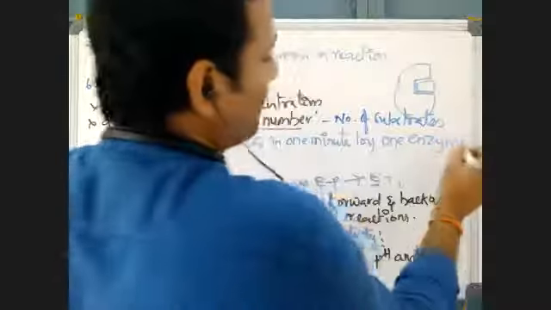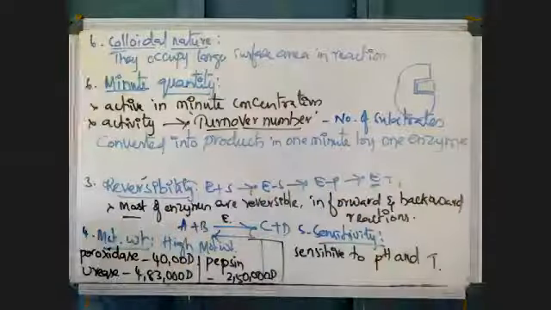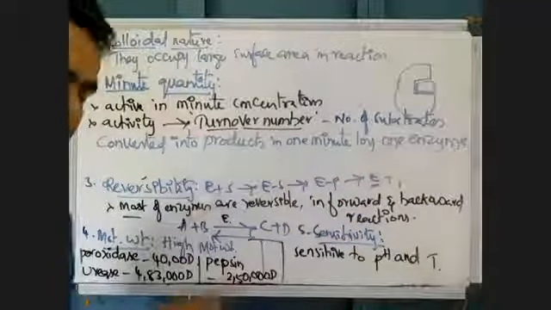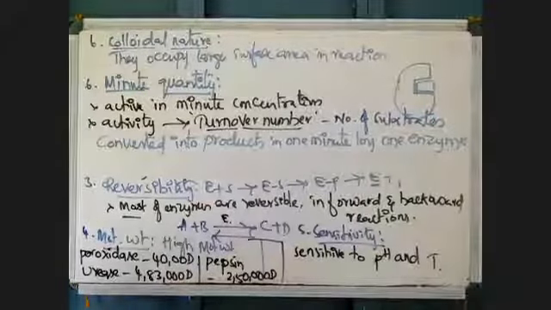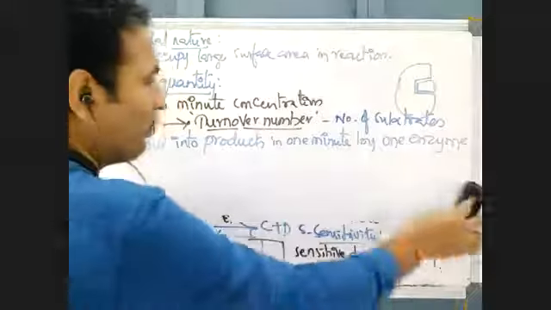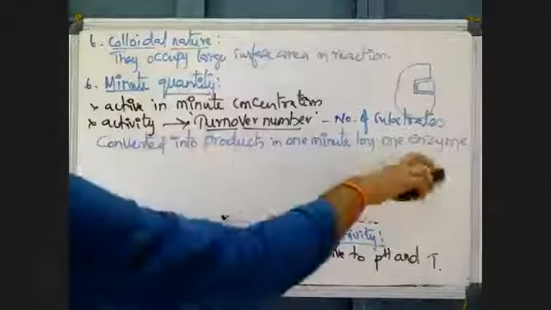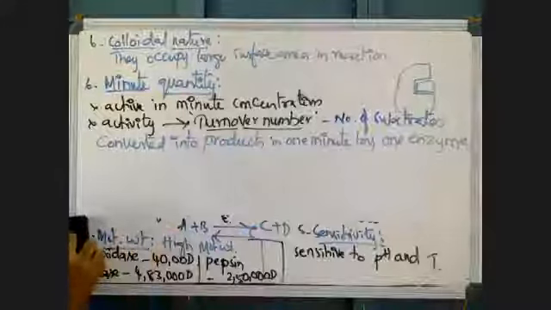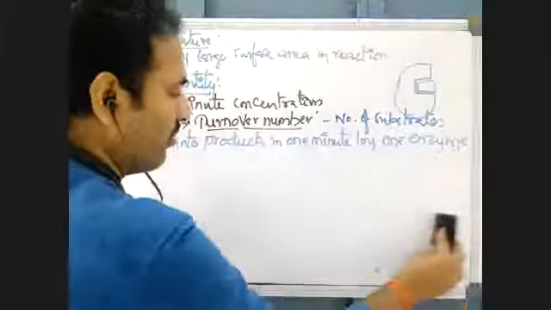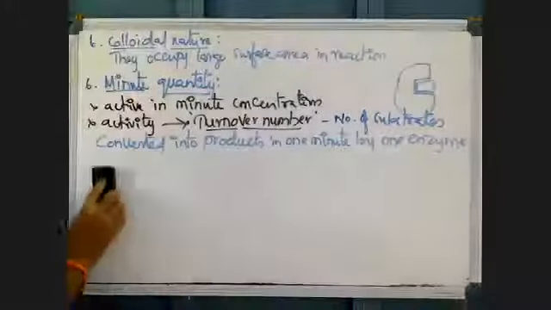If the enzyme concentration is more, there may be more enzyme molecules in the reaction. But if one enzyme molecule is present, how many substrates does that one enzyme molecule convert into products in 1 minute?